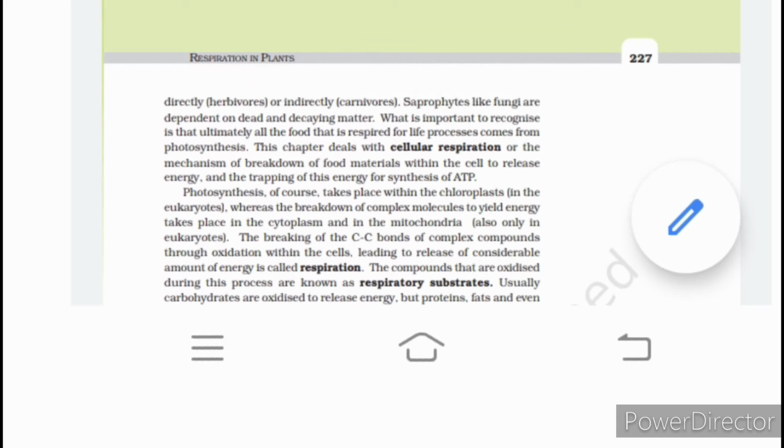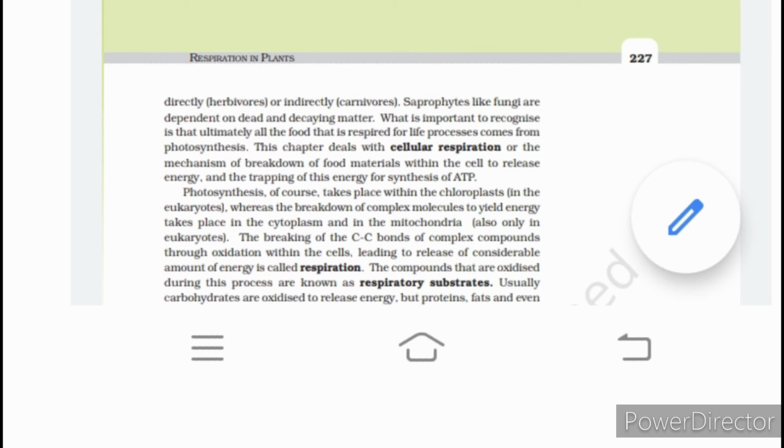Firstly, we will get to know respiration, how the word came about, etc. Photosynthesis takes place within the chloroplast, whereas the breakdown of complex molecules to yield energy takes place in the cytoplasm and the mitochondria. The breaking of carbon-carbon bonds of complex compounds through oxidation within the cell, leading to release of a considerable amount of energy, is called respiration.